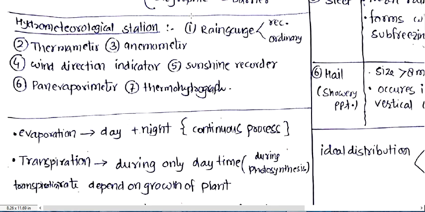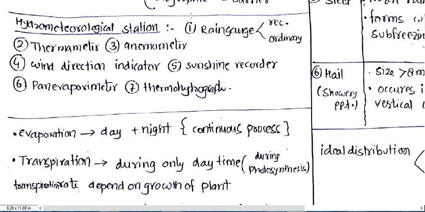and to elaborate the direction of wind, we will use wind direction indicators. To measure the intensity of sunshine, there is a sunshine recorder, and for evaluation of evaporation, there is a pan evaporimeter and thermohydrograph too.